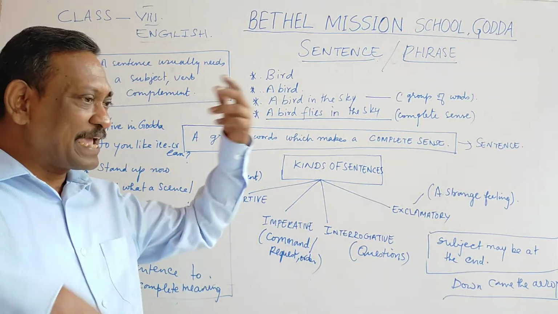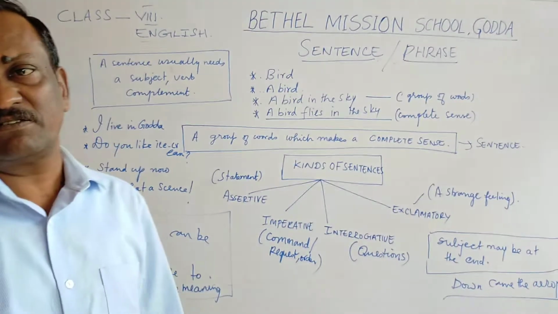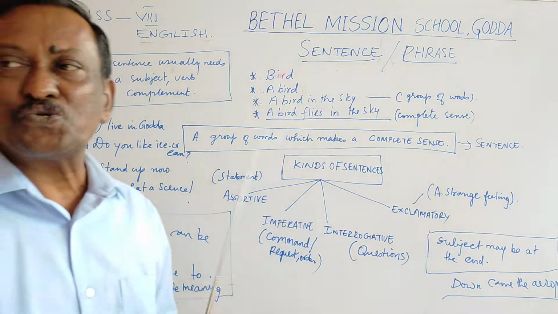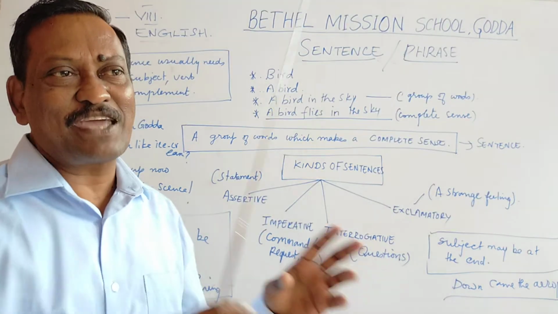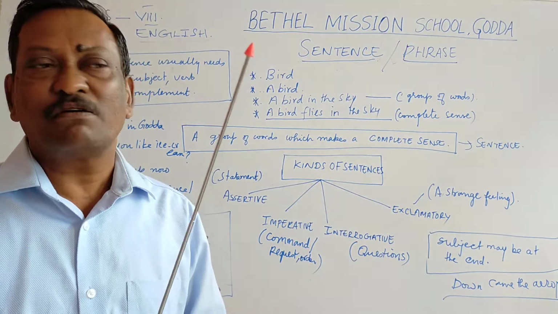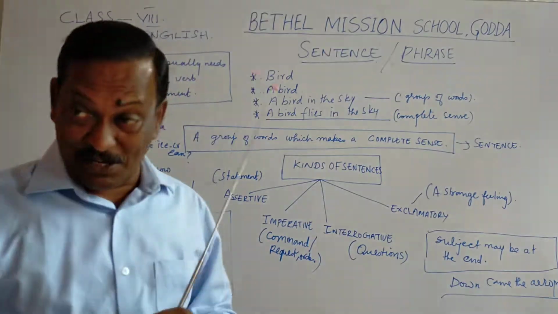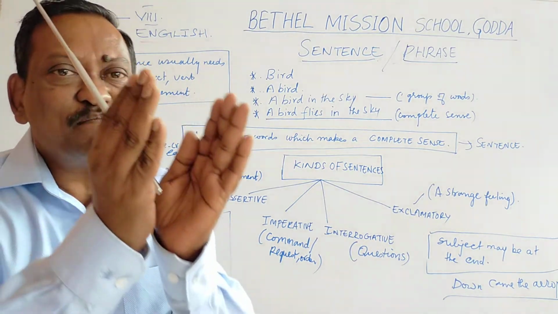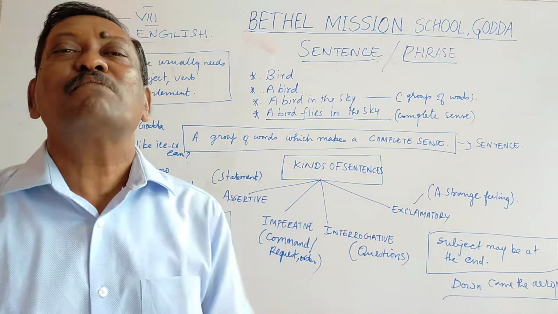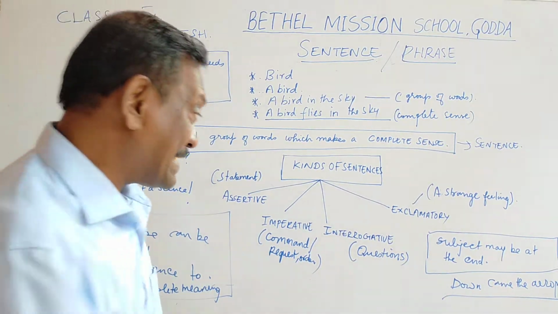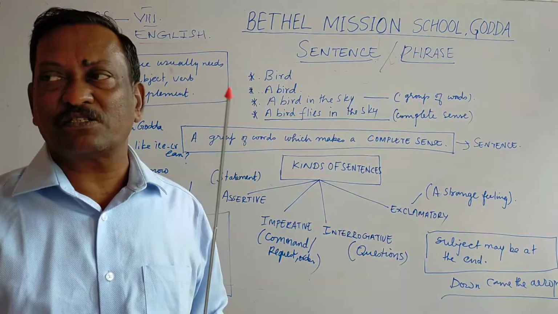Now, we come to the second part. The second part is the kinds of sentences. When you go to a market to buy vegetables, you find lots of vegetables. You find carrot, beans, cabbage, and brinjal, many other kinds. All of them are vegetables, but still they can be named. They are different kinds, but all of them have a common name, and the common name is vegetable. In the same manner, you have kinds of sentences.